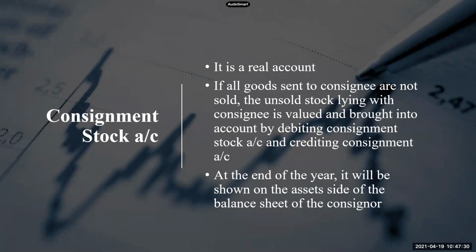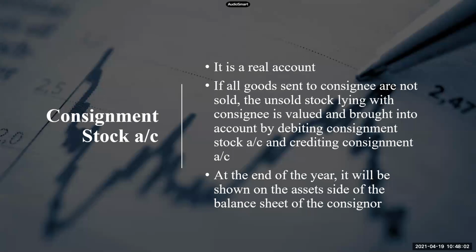Next one is the consignment stock account. Now, what is a consignment stock? Consignment stock is the leftover stock lying with the consignee, which he could not sell. So again, this account is also a real account. If all goods sent to the consignee are not sold, the unsold stock lying with the consignee is valued and brought into account by debiting the consignment stock account and crediting the consignment account.